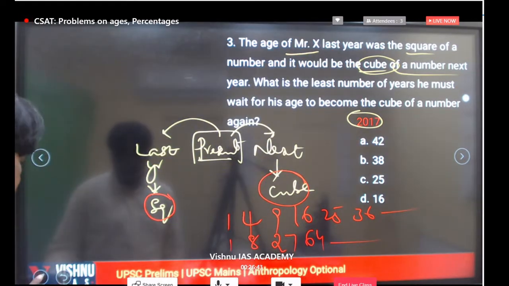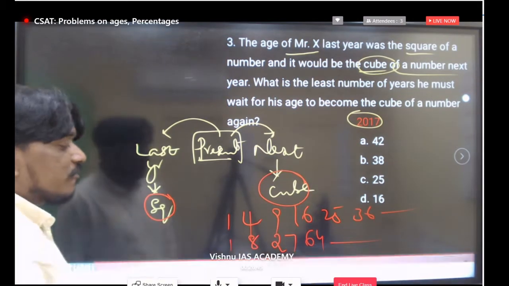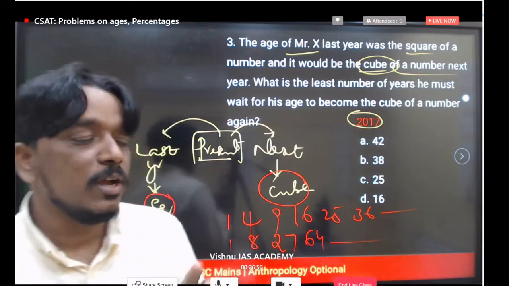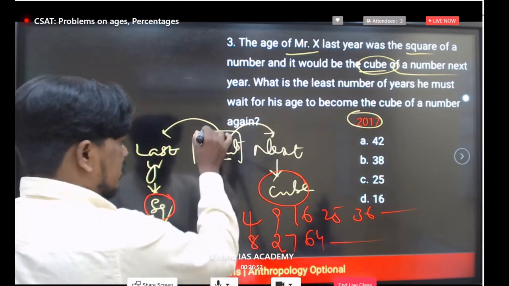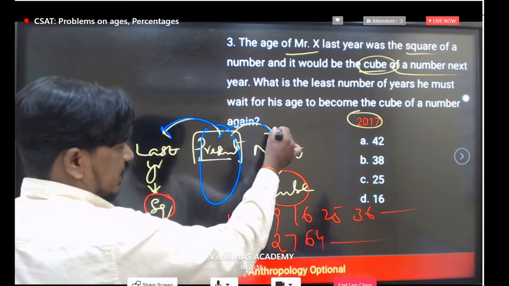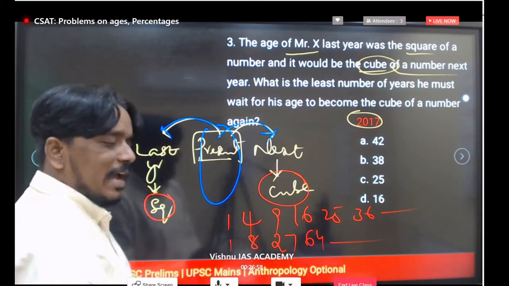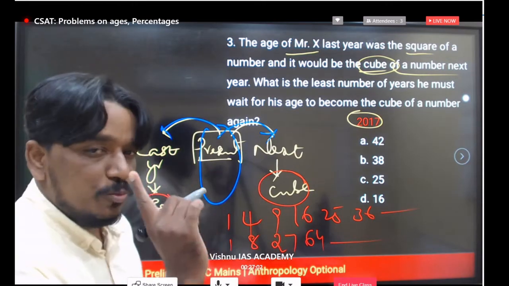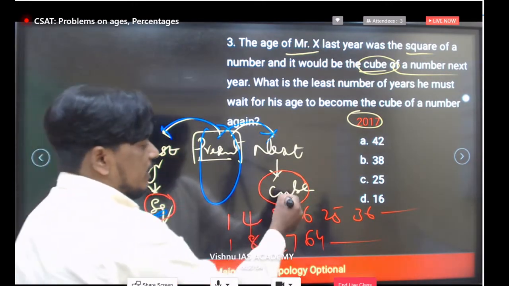But you have to understand, in all these numbers, where do we get a gap of only 2, with just 1 in the middle? Because the difference from last year's age to next year's age is only 2, with the present age in the middle. Of the two numbers, one should be a square and one a cube.